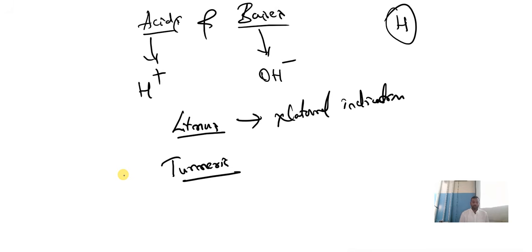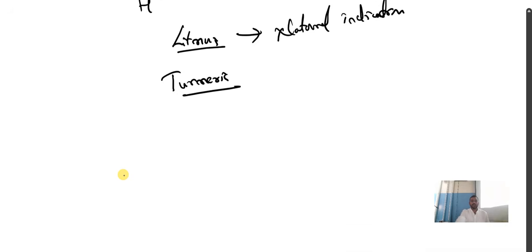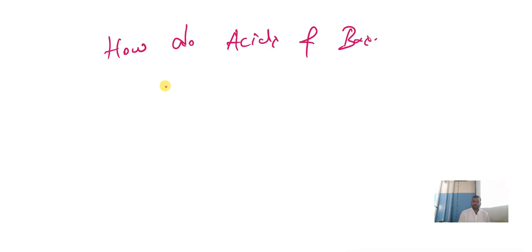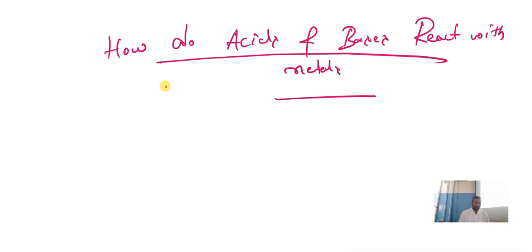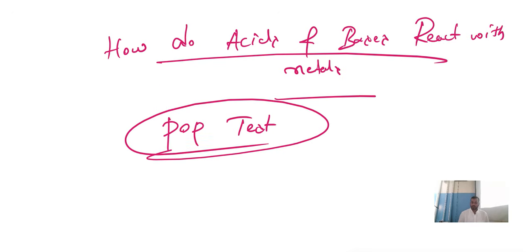And how do acids and bases react with metals? Children, this is an important reaction. That is page number 19. How do acids and bases react with metals? Based on this, we have a reaction called the pop test. There is a diagram. It's an important reaction, that's the reason I'm telling. That is called the pop test.